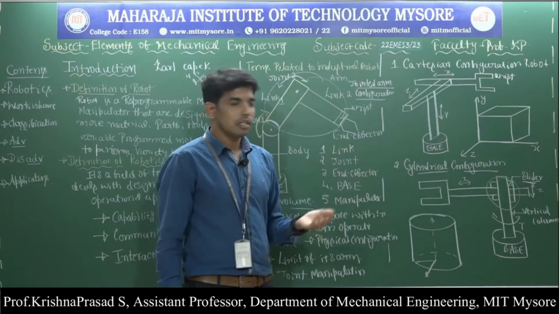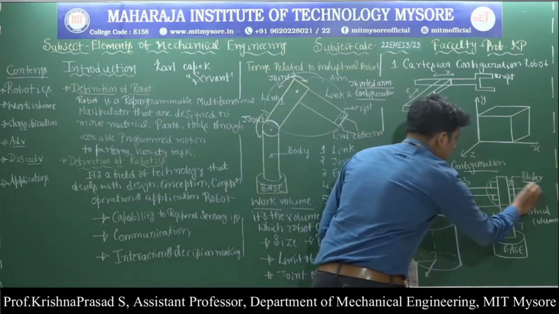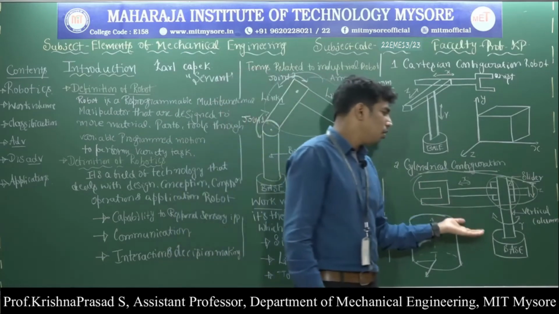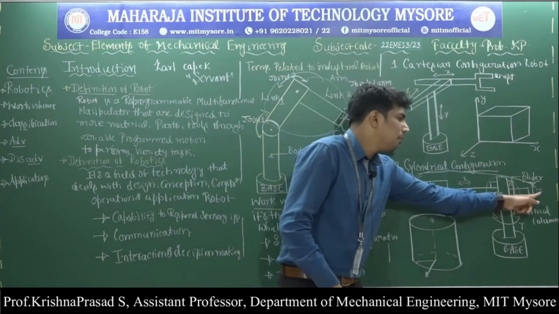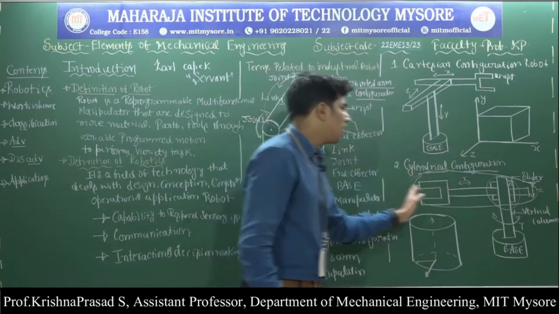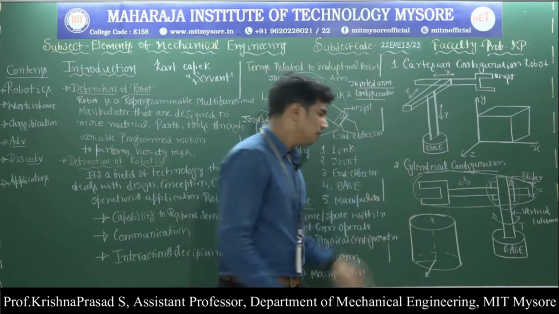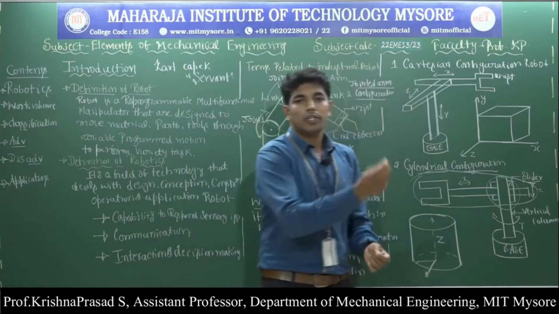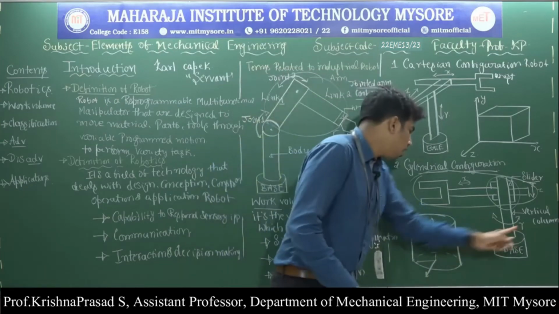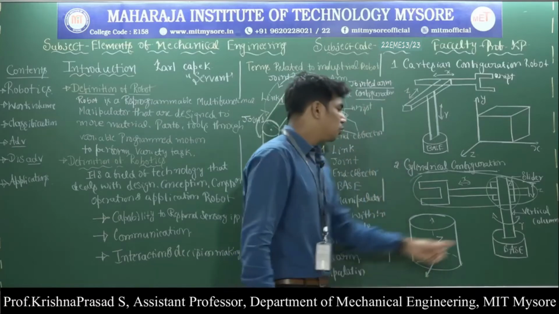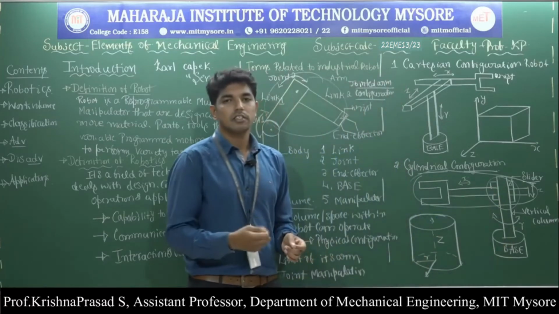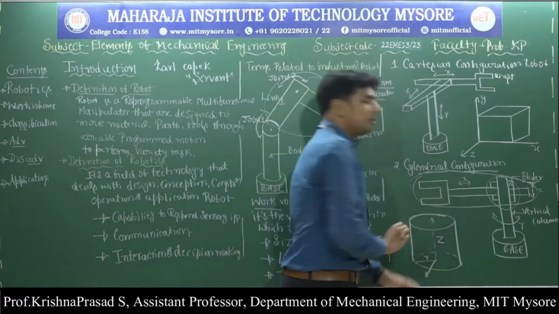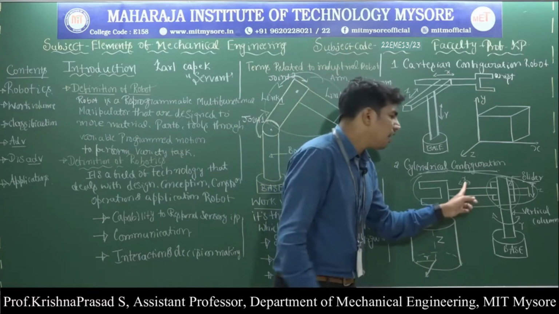Then, very much important thing, this complete thing is called the arm assembly. This entire arm assembly can be moved up or down with the help of the Z joint. Then this vertical column can be rotated about its own axis using the R joint. Next, very important one, this arm can be radially moved in and out using the X joint.